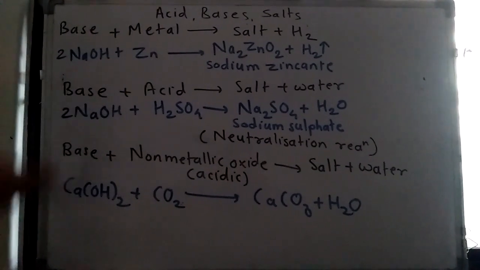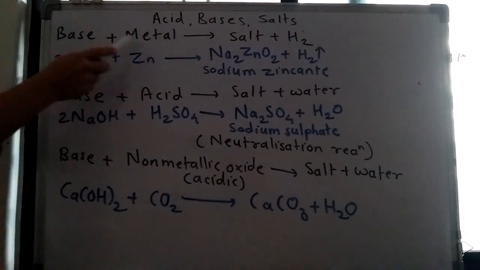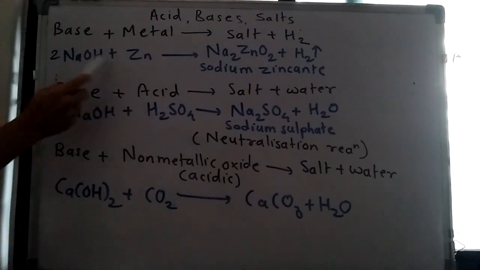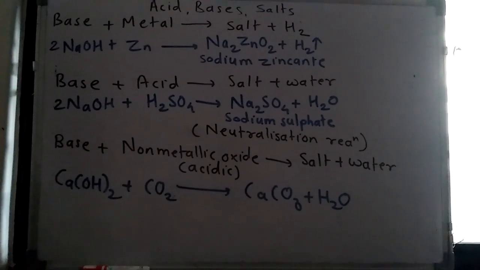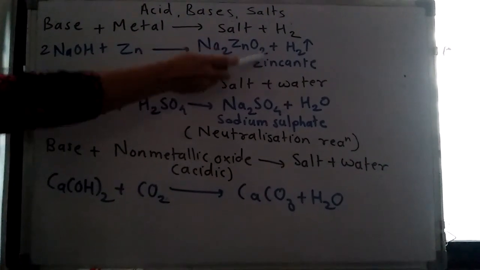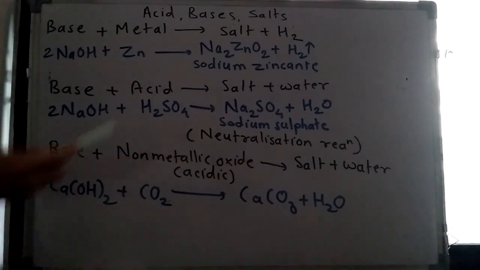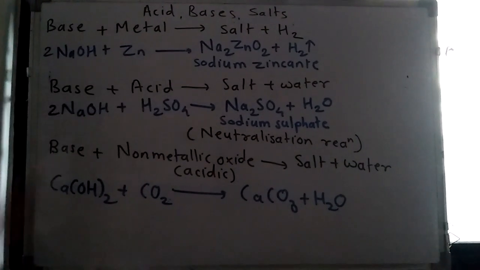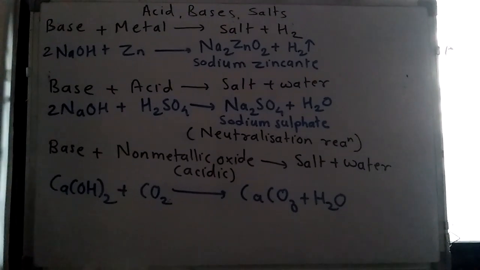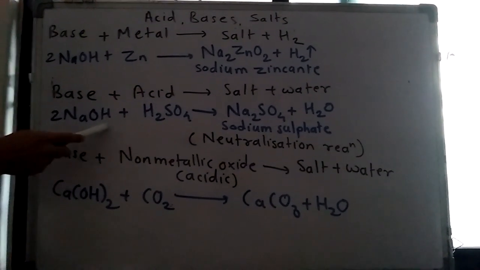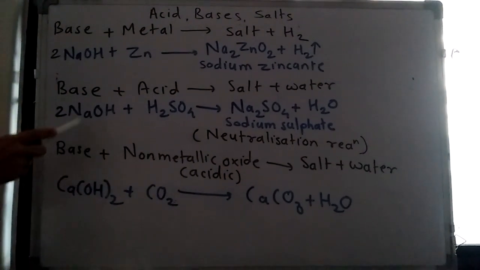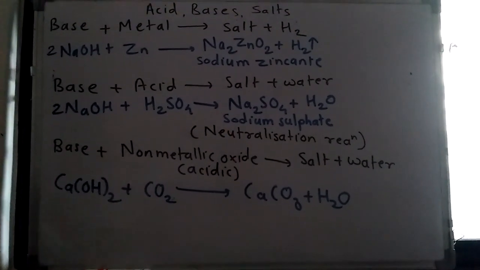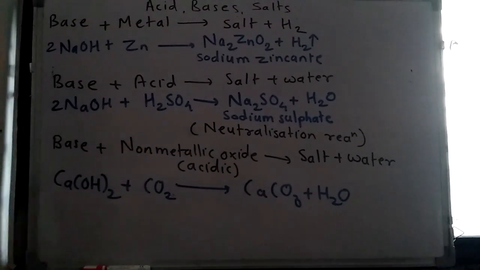So here we have given three reactions of the base. First one, base reacts with metal to form salt plus H2. So base is NaOH, metal is zinc. By this reaction we get a salt, Na2ZnO2, sodium zincate. See, this formula is important. Na2ZnO2 plus hydrogen gas. Then we have already seen this reaction, base reacts with acid to form salt and water. That is nothing but a neutralization reaction. So here a common example of base is NaOH and the acid taken is H2SO4. So 2 Na and SO4 form Na2SO4. The name of the compound is sodium sulfate, and water is formed. So this is the neutralization reaction.